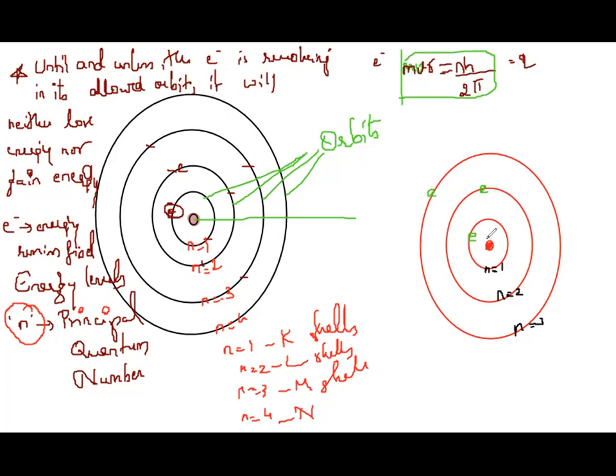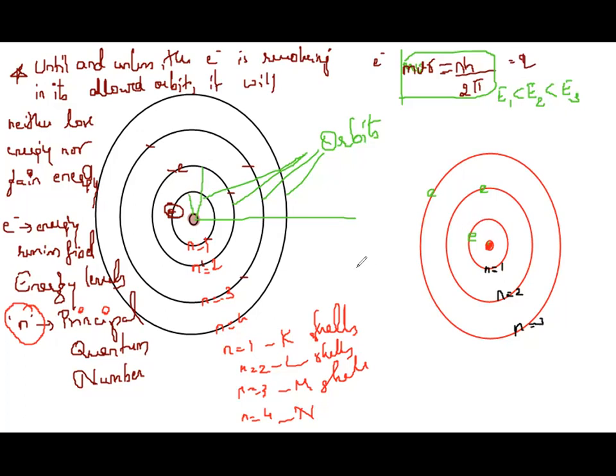And as you move away from the nucleus, the energy goes on increasing. So the first energy level will have lesser energy compared to the second. The second will have lesser energy compared to the third. Yes, this is the understanding. We will see that Bohr has given the expressions for calculation of energy, the radius of the orbits, everything, including the velocity with which the electron is moving.